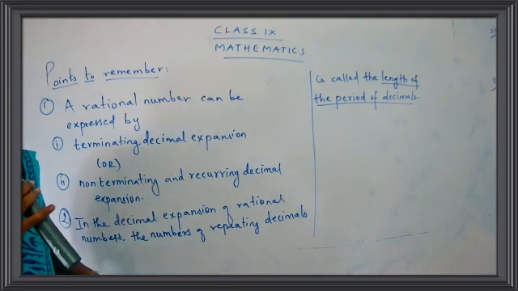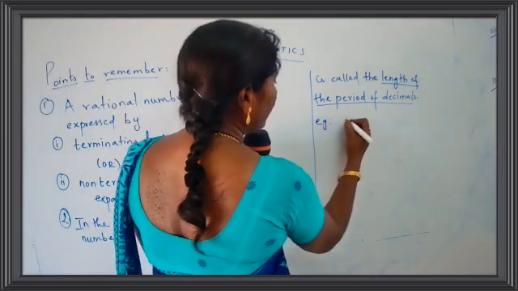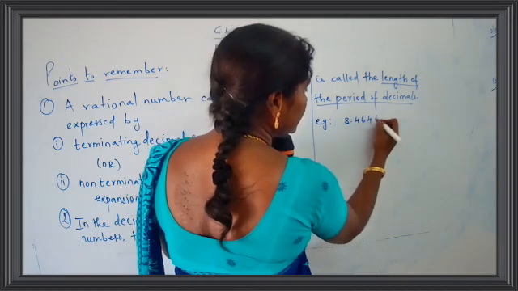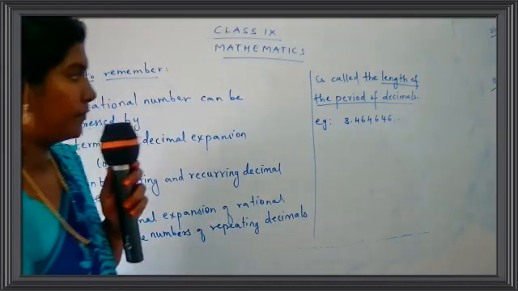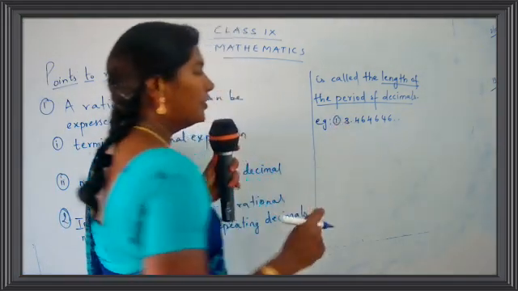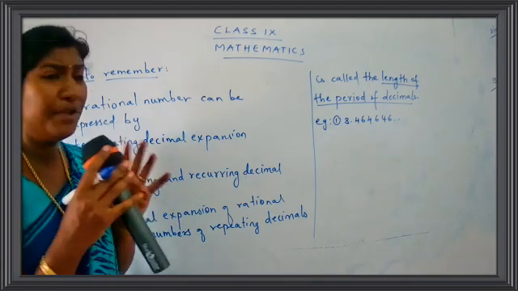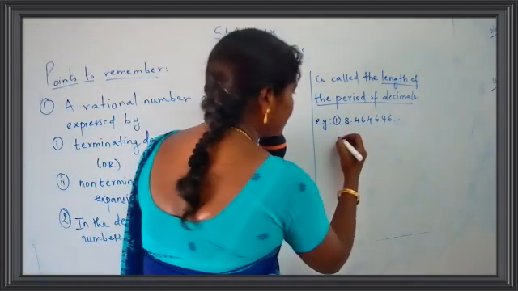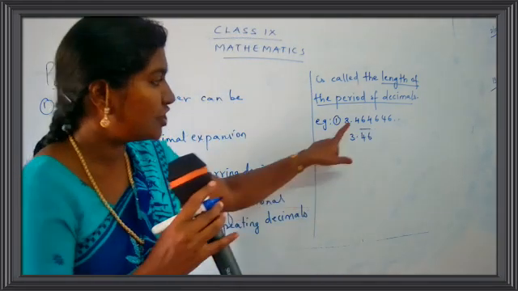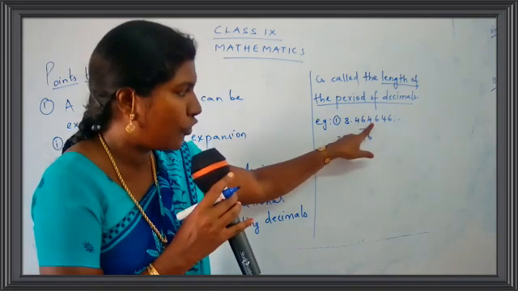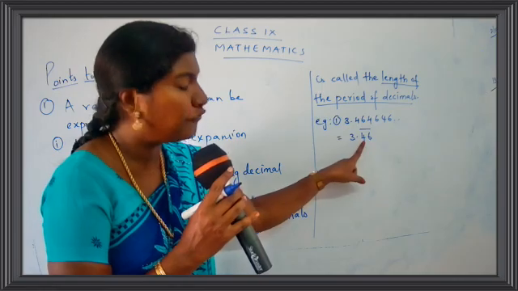I'll just give you some examples so that you'll be clear with it. Write down here, example: if you have 3.464646, I'll take the same example. So how can you write this? This will be written as 3.46 bar. You see here, children, which number is repeated? 46, 4646.